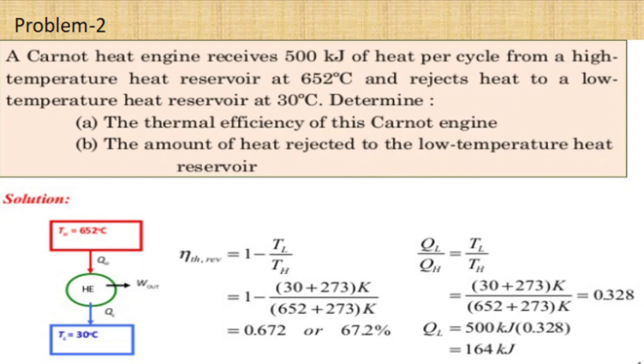In the second part, the amount of heat rejected to the low temperature heat reservoir can be found with the help of the ratio QL by QH is equal to TL by TH. So we need the QL value. QL is equal to TL by TH into QH.